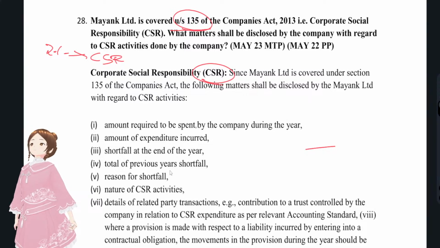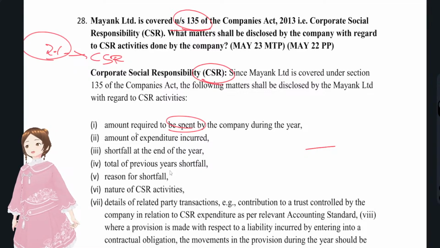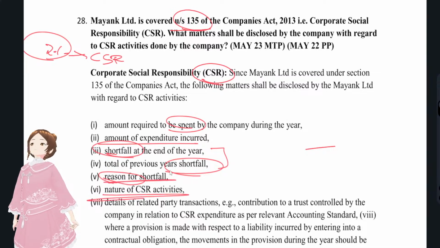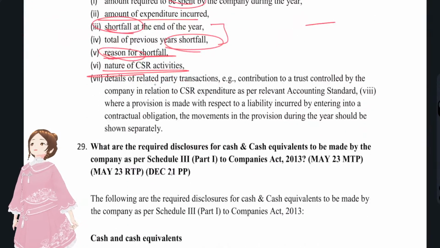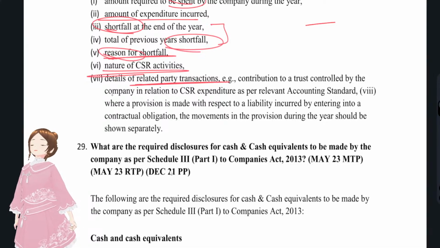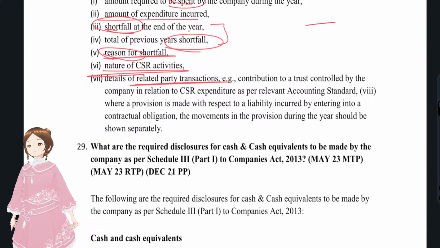The amount required to be spent, say 2% as per the Act, of the net profit, has to be disclosed: whether they have spent it, how much they have spent, whether there was any shortfall and the reasons for that shortfall, and the total previous year shortfall also has to be added, with reasons. The nature of the CSR activities and projects they have been running, and details of related party transactions with regard to any contribution to the trust, all have to be disclosed in Schedule 3 as per Section 135 of the Companies Act.